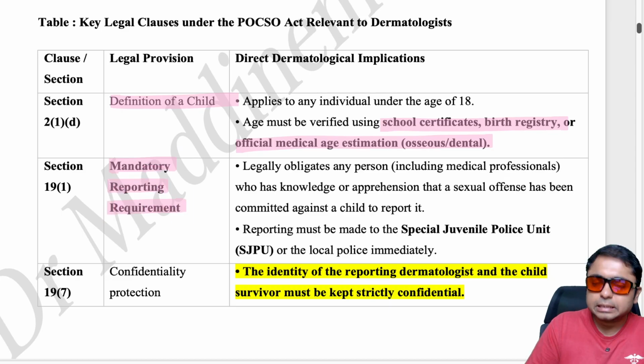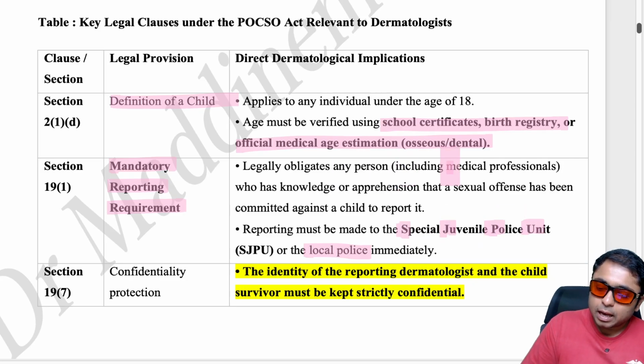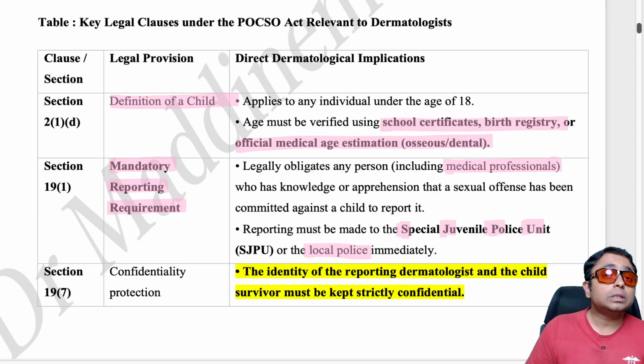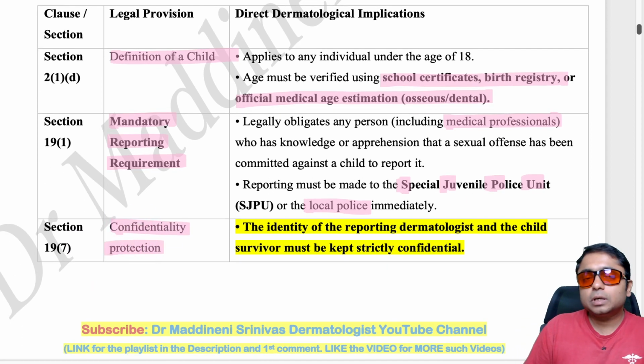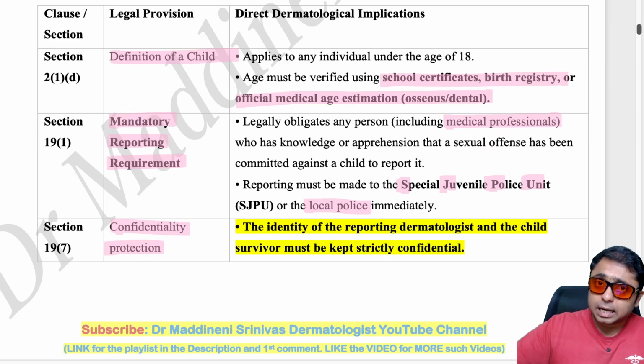And what is mandatory here? We have to report to the legal system; police reporting is a must. It could be the local police or the SJPU, Special Juvenile Police Unit. Medical professionals especially should know that we have to report any such occurrence to the judicial system. Confidentiality: the names and all details of the treating dermatologist and the survivor have to be completely confidential.